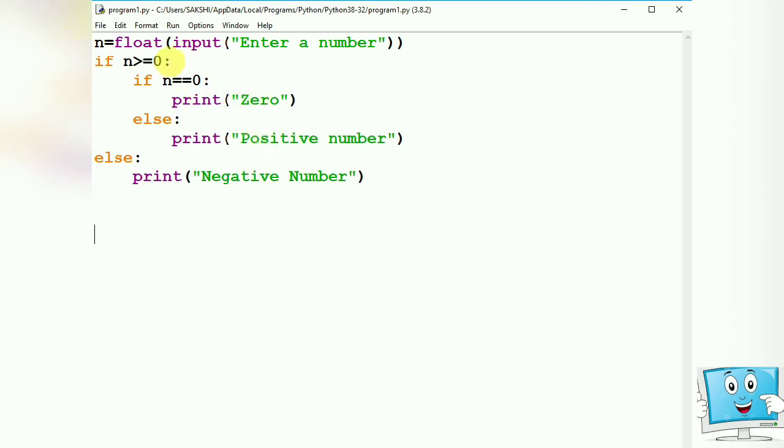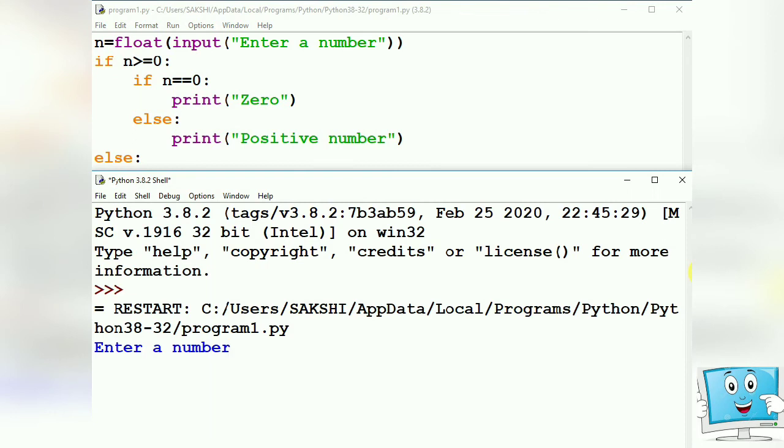But if the starting condition is false, if I give a negative number, that is -4, -5 like this, then only this else part, that is negative number, will be printed. Let us check the output. So it says enter a number. Suppose we enter a positive number 6. So it says positive number.